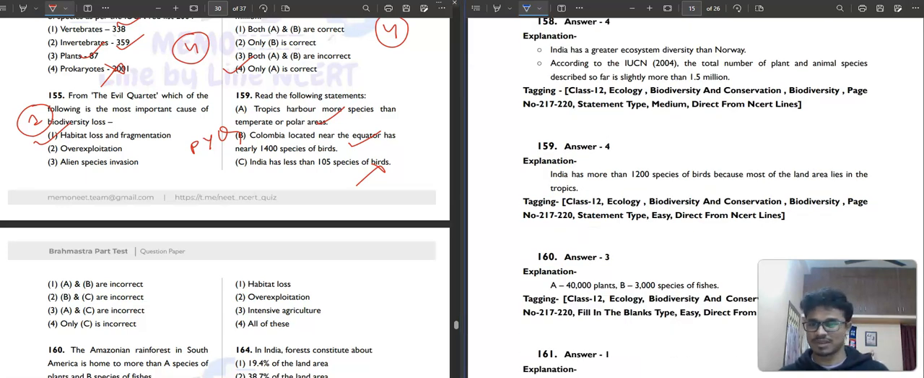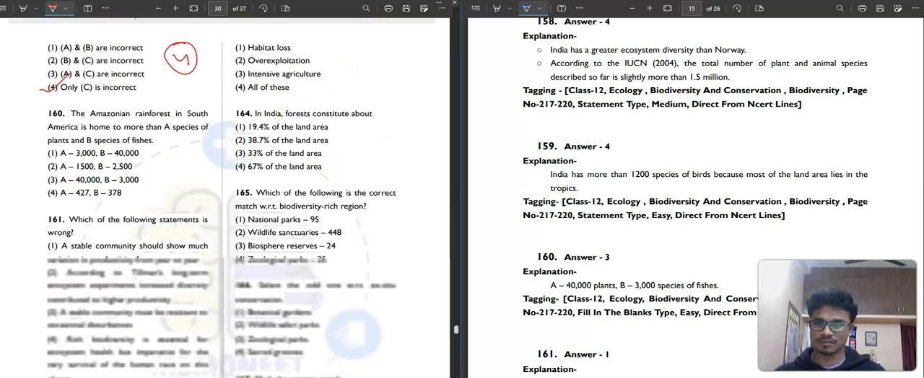So, which of the following, A, B incorrect? No, only C is the incorrect one. Fourth option is our correct answer. Then question number 160. It is saying the Amazonian rainforest in South America is home to more than A species of plants and B species of fishes. It is home to more than 40,000 plants and 3,000 species of fishes. So third option is our correct answer.